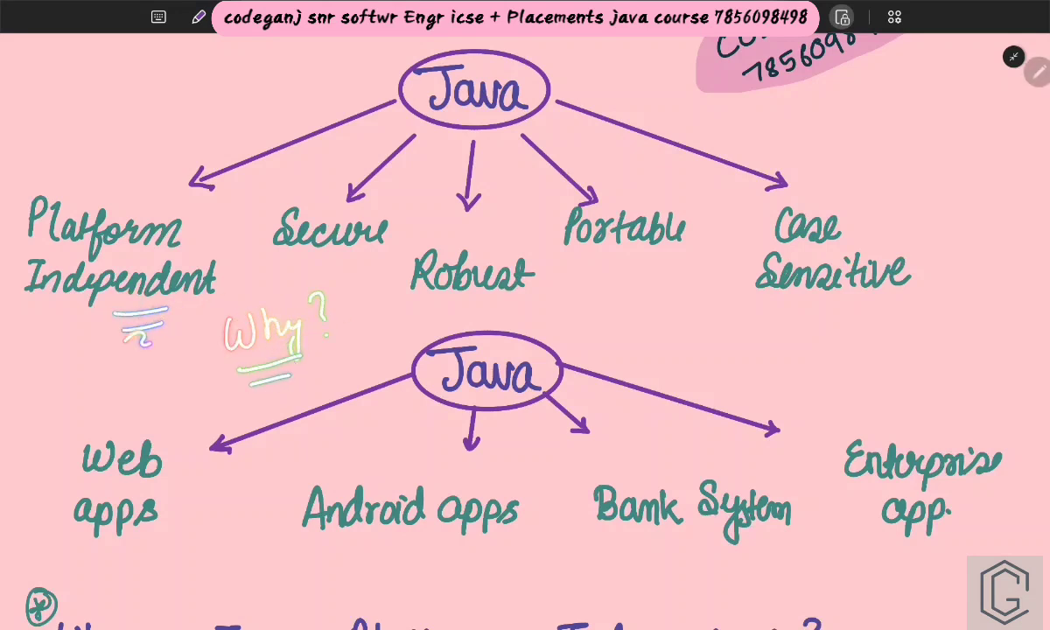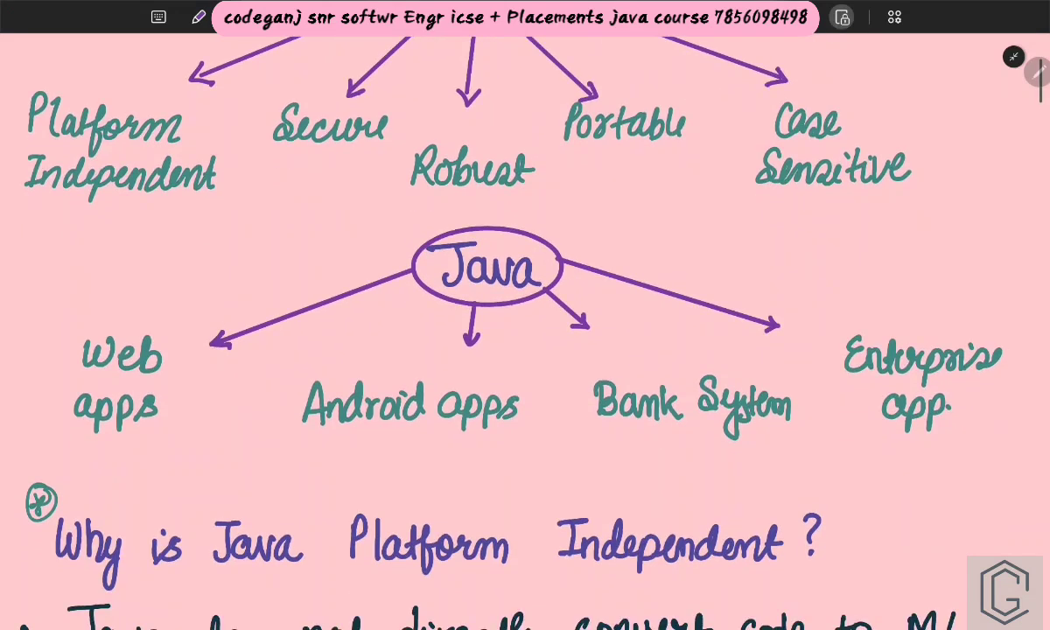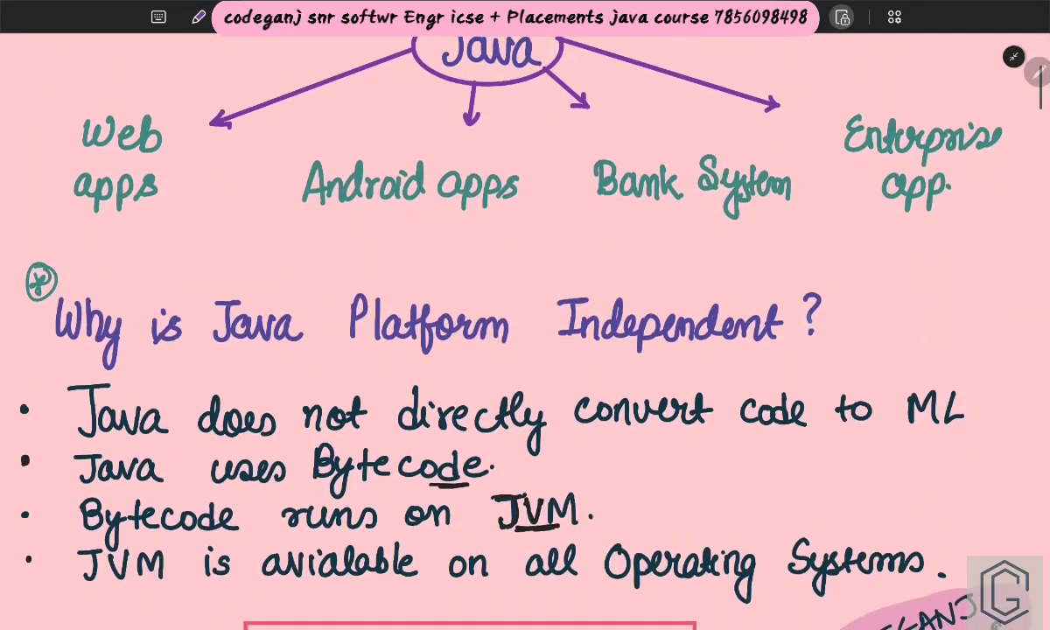Why is Java platform independent? Why is Java secure? Why is Java robust? Do we get it? Here are some use cases of Java. This you can just blindly read: it is used in web apps, Android, bank systems, enterprise settings. But let us come to the most important point. Why is Java platform independent?